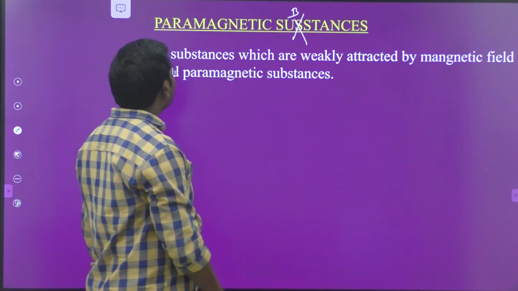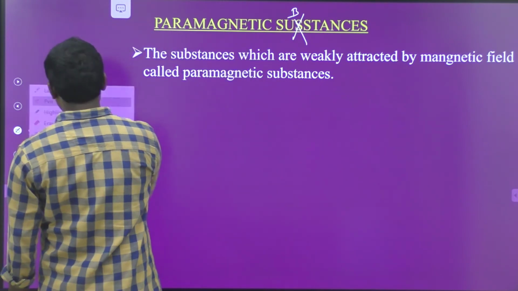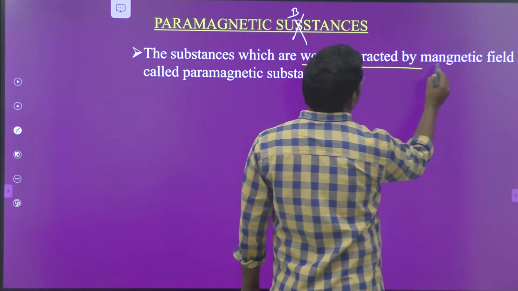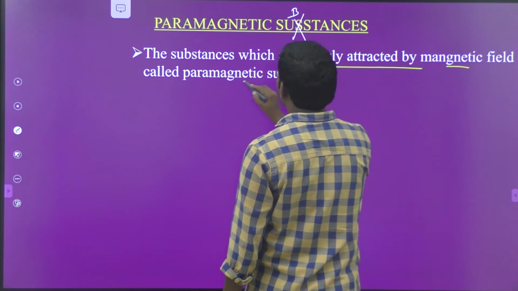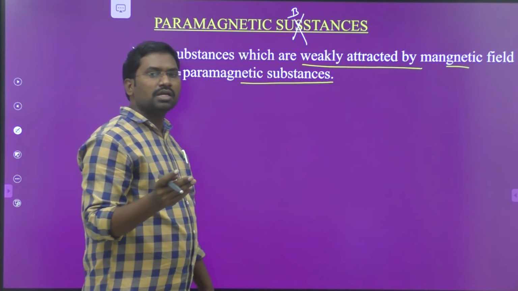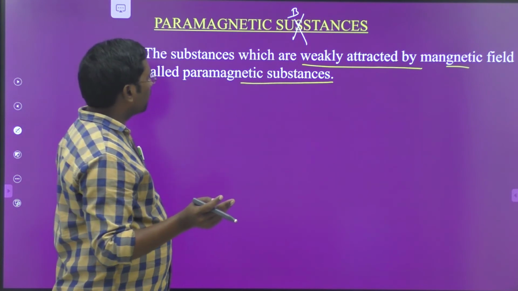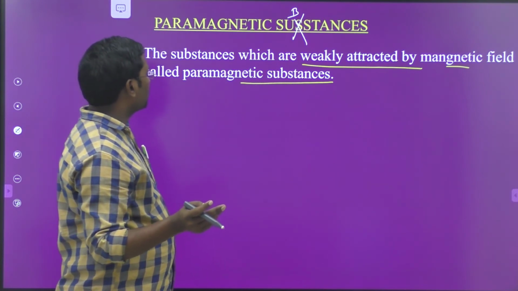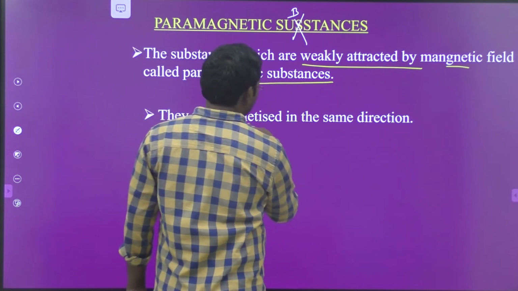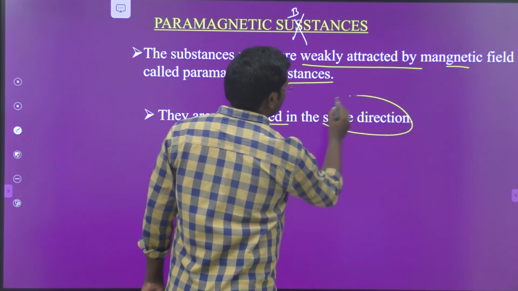So what are paramagnetic substances? Paramagnetic substances are the substances which are weakly attracted by a magnetic field. Therefore they are magnetized in the same direction.